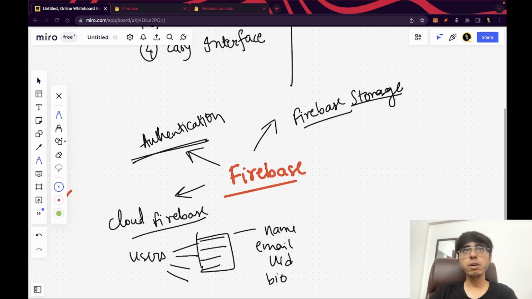But when you are working with MongoDB, you have to define the schema, or let's say you're working with Amazon S3 buckets. First is a credit card, then you have to learn that. Believe me, as many tutorials and resources as there are for Firebase, they are not present in the same amount for any other database or any other platform which provides you the cloud database service, right? So Firebase has a lot of resources.